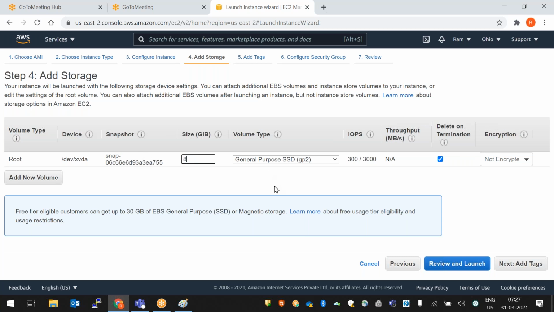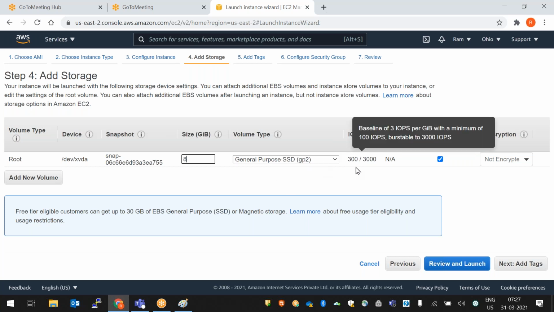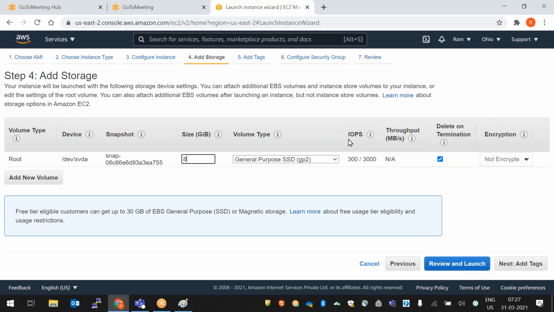The volume type is SSD drives, solid state drives. In our latest laptops we are using SSD drives, solid state drives. Here the volume speed, the hard drive speed, is 300 by 3000 IOPS. IOPS means input output per second, our volume speed. Okay, so the next one is